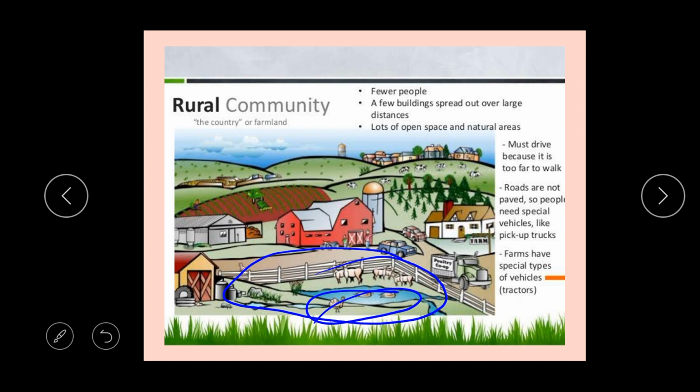As you can see in this picture, you can see the houses, and sometimes you can see huts too. You can see the pictures, you can see people here. So this is really like a country, like a farmland kind of, okay?